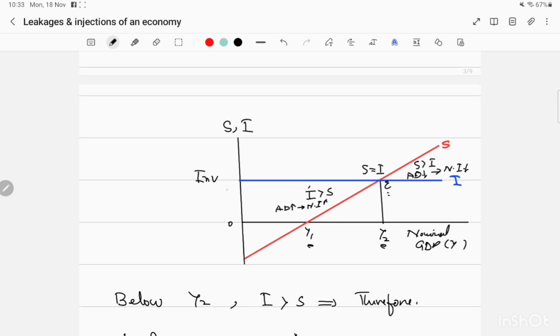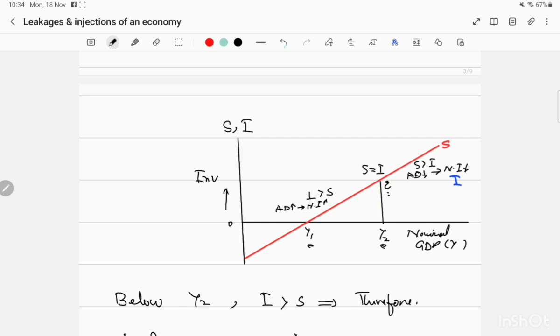When investment was injected, this is autonomous investment, which is independent of income. So when investment is added, in the first phase investment is more than saving. Aggregate demand is increasing, and the inventories or stocks of the firms are going to be reduced, going negative.